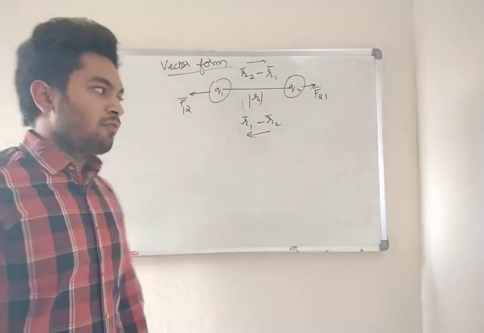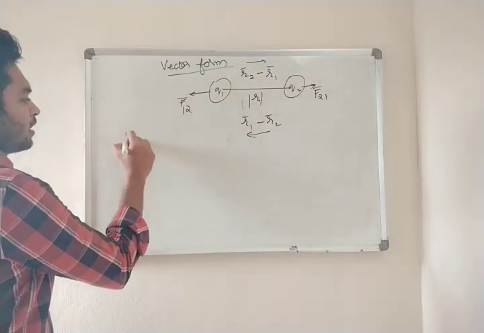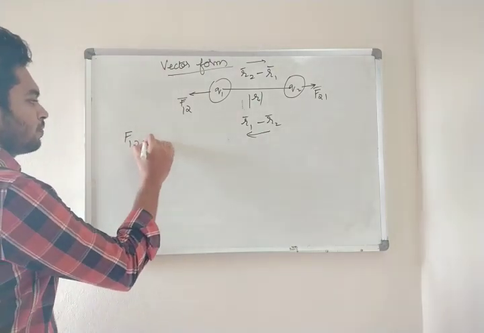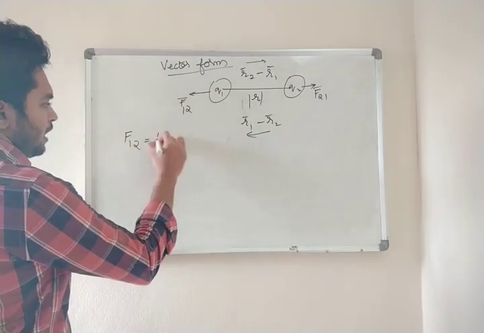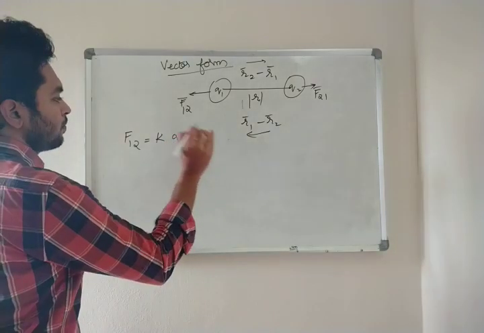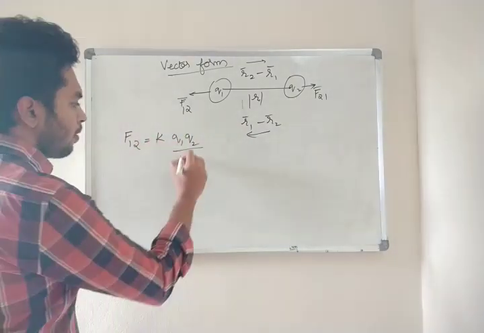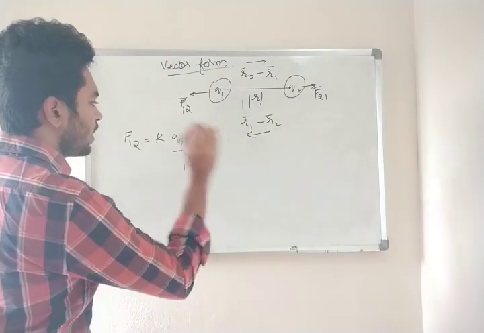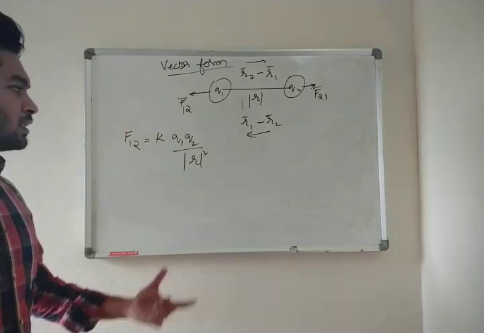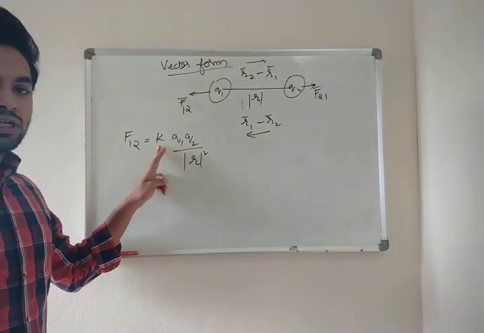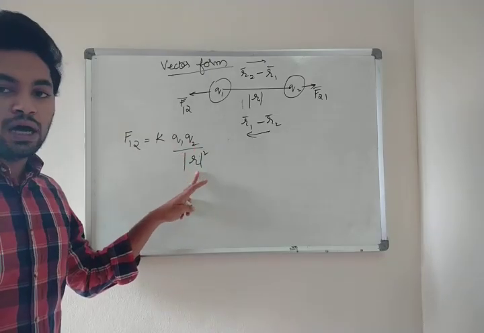Clear? Now let us try to find force on 1 by 2 equal to K Q1 Q2 by mod R square. This is our regular formula, where we know what K, Q1, Q2 and mod R square are.